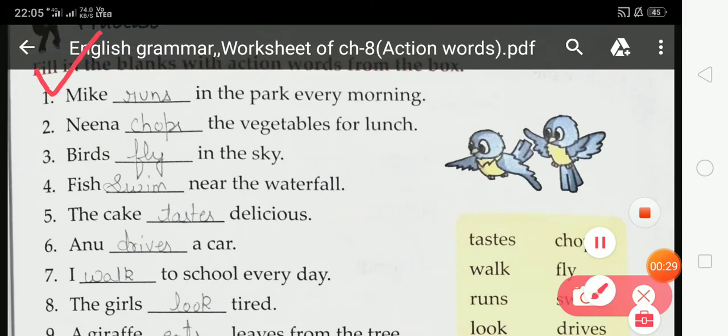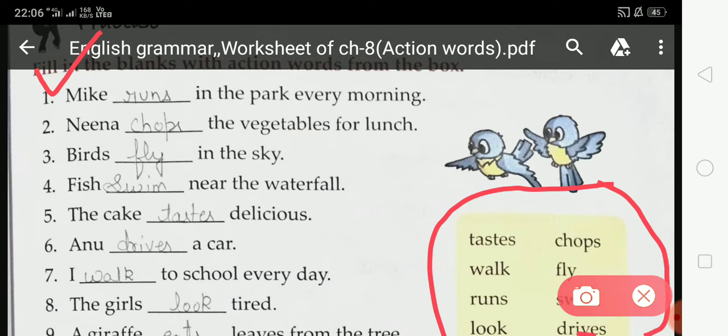Fill in the blanks with action words from the box. So students, in this exercise you have to fill all the blank spaces from this hint box. Now come to the first. My dash in the park every morning. You have to choose the action word from this hint box. So runs. You have to fill runs at this blank space, and runs is already filled.